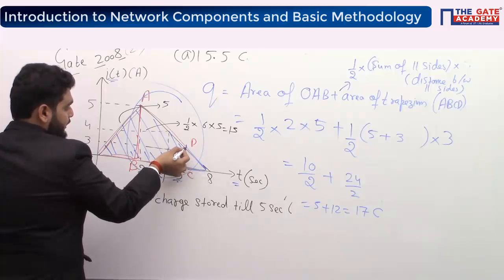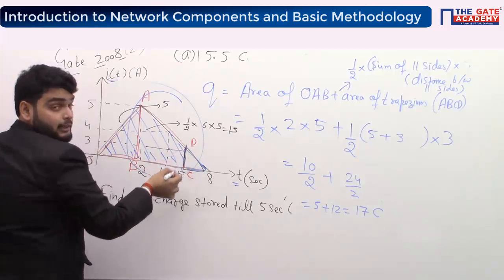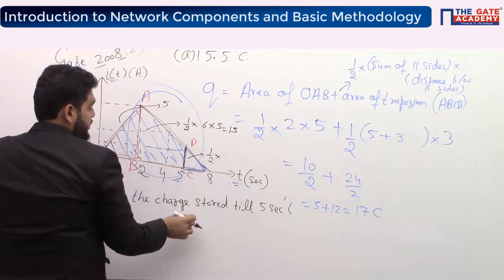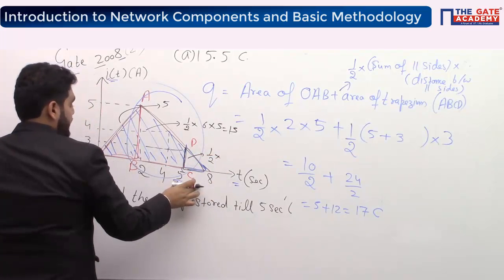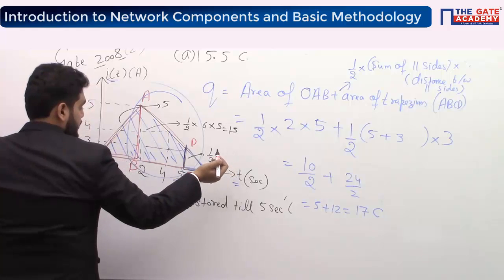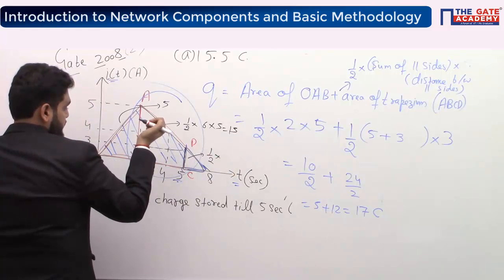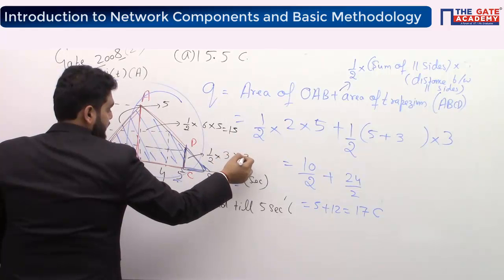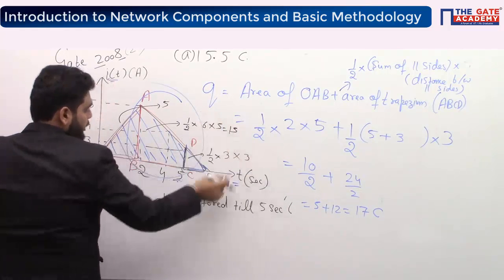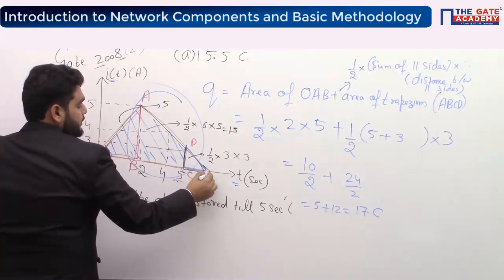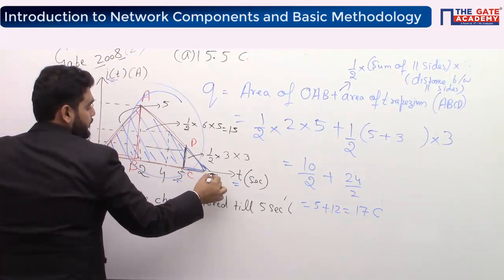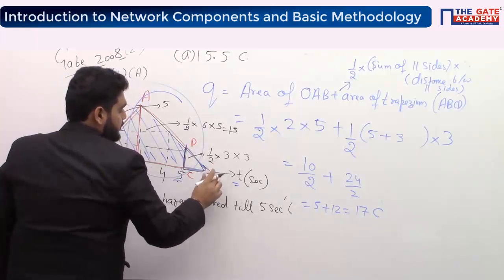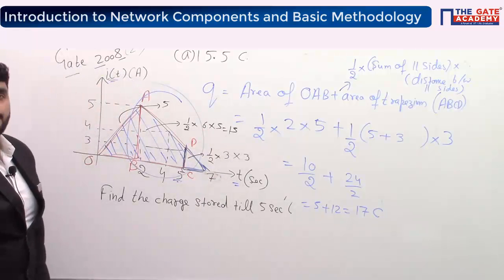Okay, and then the area of this small triangle. It will be half, base is what? 8 minus 5, 3, multiplied by 3. Okay, got it. What is the problem in that? The problem is that it is a 7. That's why you don't get the right answer, Shri Harsha.